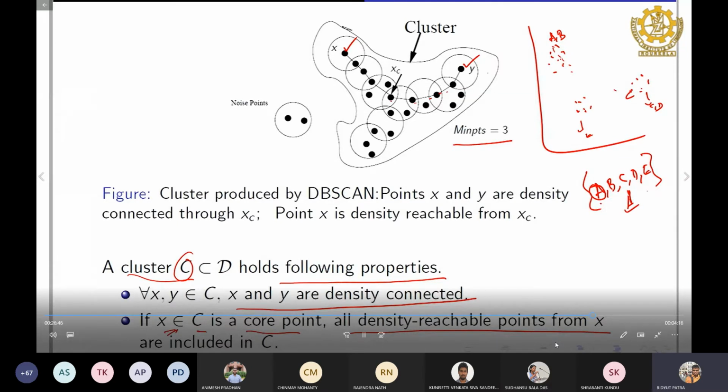So we can take any arbitrary set of points, but it must satisfy these two conditions. If you take any two points, they should be reachable from the other points, that means X and Y should be density connected. And if you take any one of the core points, all other points you can reach from the core point.